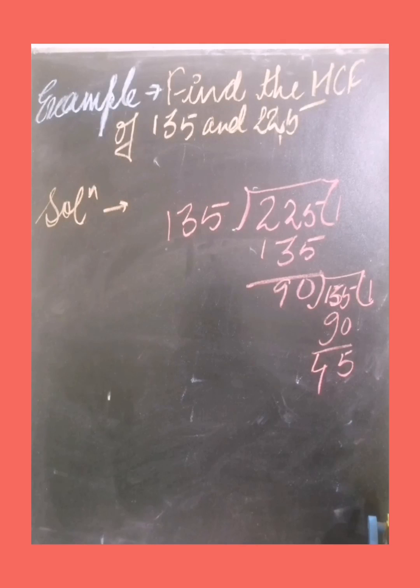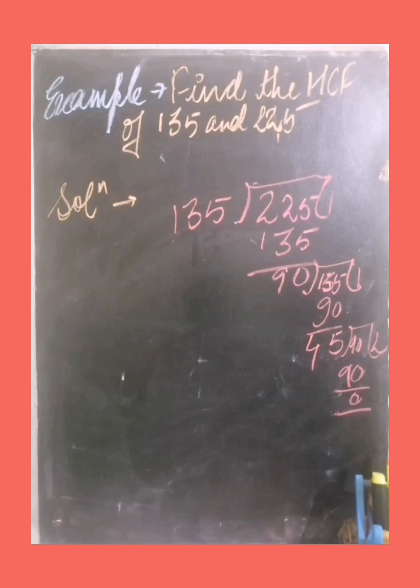Now the second step is that we have to divide 135, that was our divisor in the first step. We will take it as the dividend this time. So 135 will be divided by 90. So 90 ones are 90 and I will get remainder 45.